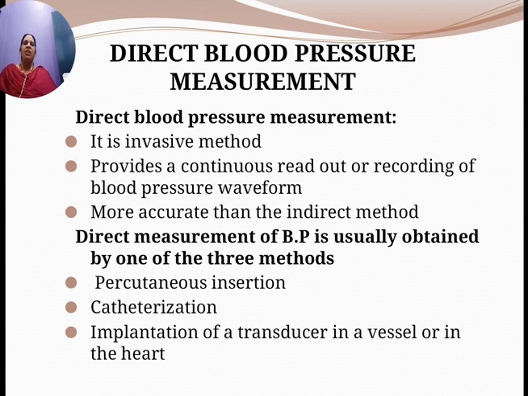So the direct method is invasive, more accurate compared to the indirect method, and produces a continuous readout or recording of the blood pressure waveform.